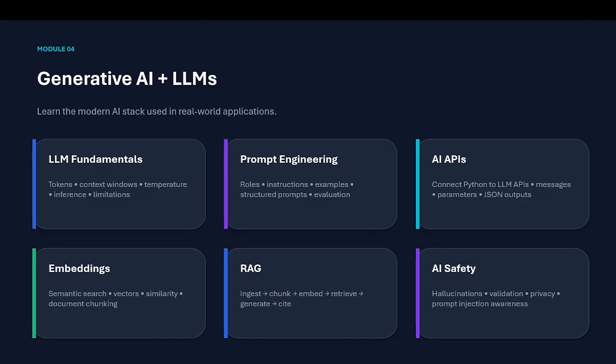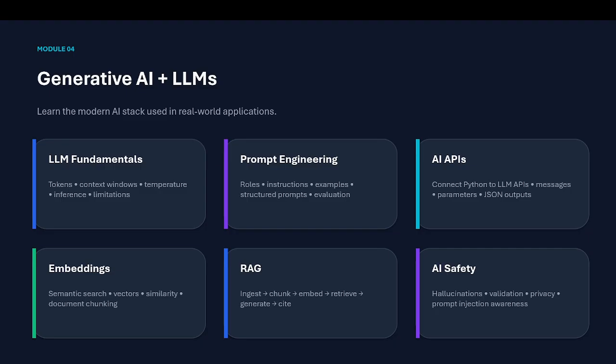Then comes semantic search, vectors, similarity, documents, chunking. And RAG, retrieval augmented generation, which engages chunk, embed, retrieve, generate, and cite. RAG helps us when, for example, we have uploaded 100 PDFs, and each PDF has 100 pages with some policies.